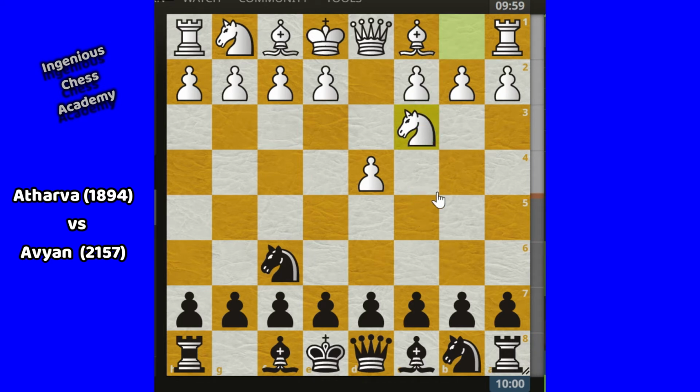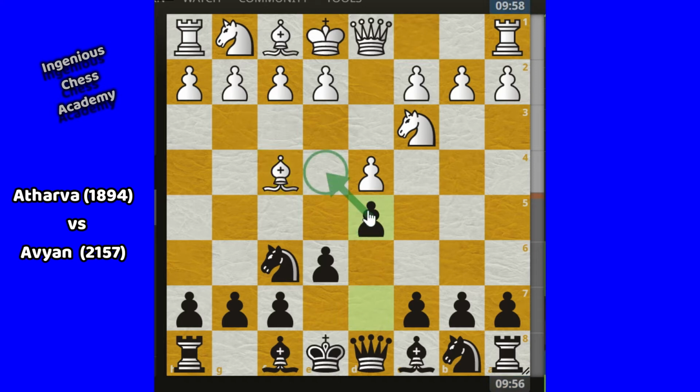Here Avian replied E6, the common system of this Indian defense. Bishop F4. Atharva is trying to control this diagonal. Then D5. Immediately Avian is controlling the center and stopping the E4 pawn for the future. Atharva replied E3. Okay, everything is going fine here.